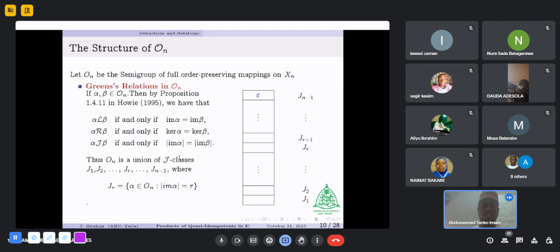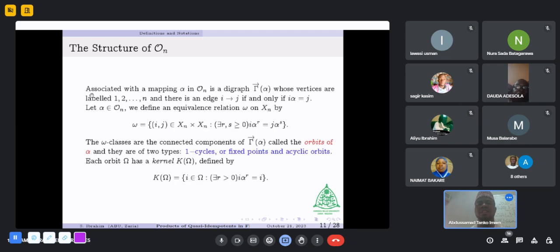Thus, O_n is a union of J classes J_1, J_2, ..., J_r, up to J_{n-1}, where J_r consists of all those maps in O_n such that the height of the image is equal to r. This is a diagram that shows how the J classes of O_n are arranged. We start from J_1, J_2, J_{r+1} up to J_{n-1}. This J_{n-1} is the topmost layer of the semigroup because we exclude the permutation part. So we want to pay particular attention to this J class, J_{n-1}, at the top of the semigroup, because it was shown that the elements at the top of the semigroup generate all the elements in the remaining J classes.